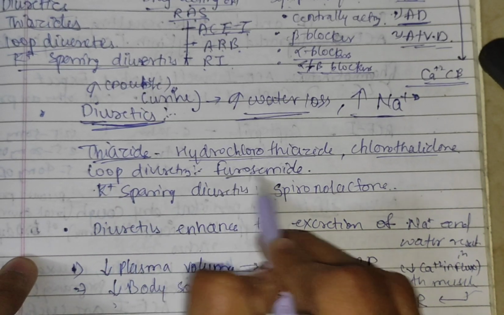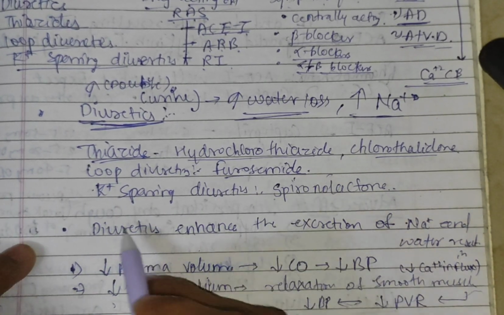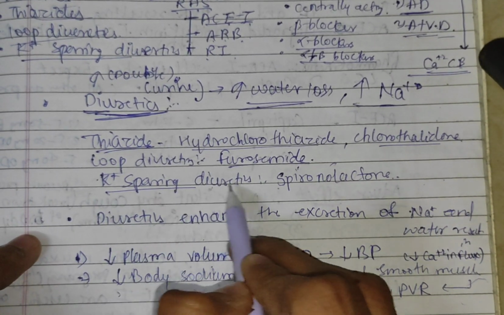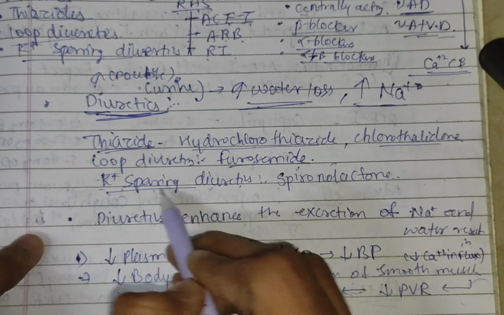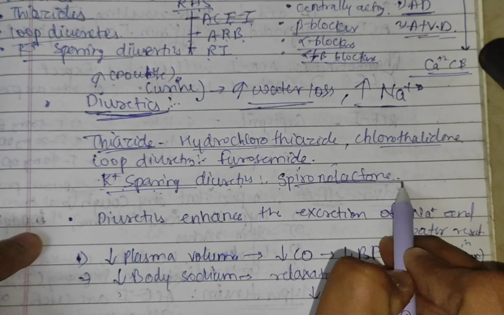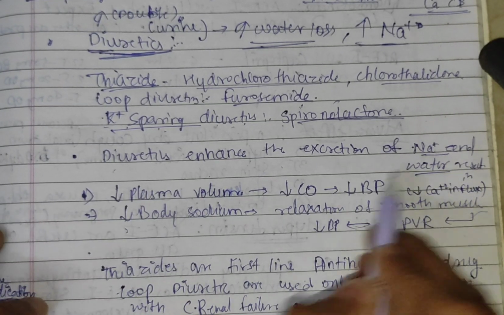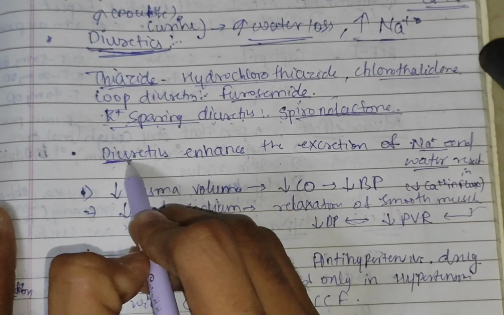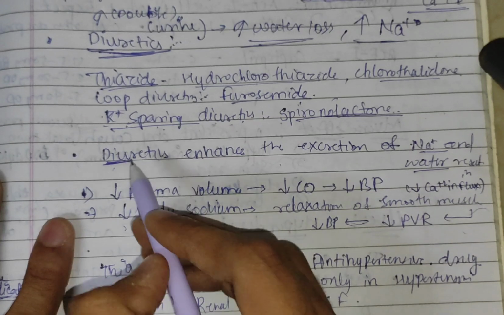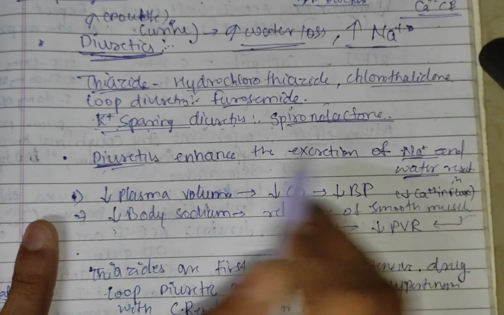Loop diuretics, furosemide, this is the name of the drug. Then K plus sparing diuretic, means potassium sparing diuretic, is spironolactone. Then diuretics enhance the excretion of sodium and water. Means diuretics means increasing the amount of urine. So in urine, sodium and water are excreted.